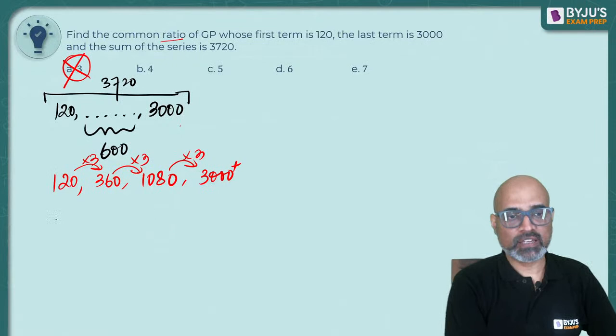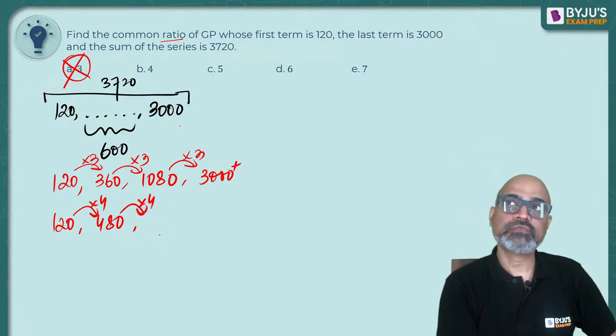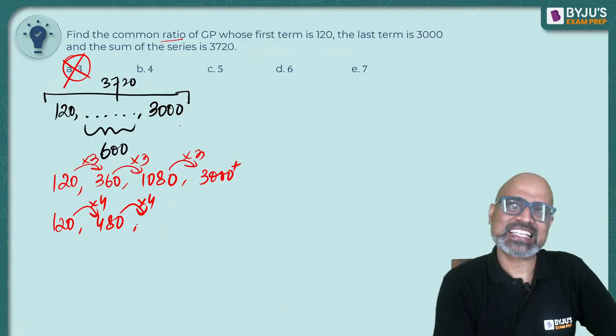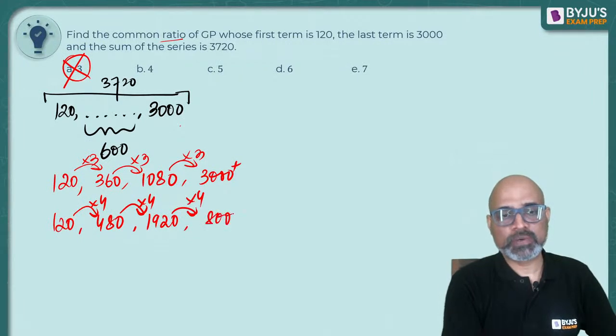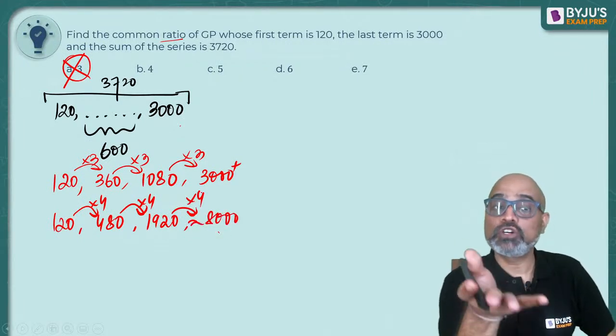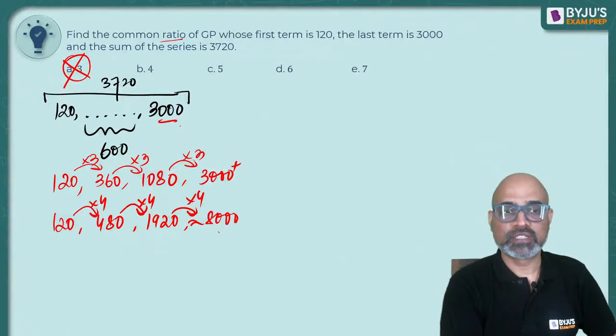Let's take B. If your common ratio is 4, so 120 into 4 is 480. 480 into 4 is 1920. 1920 into 4 is going to be approximately 8000. 3000 तो आया भी नहीं. 3000 चाहिए ना. 3000 is the last term. 4 can't be your answer.